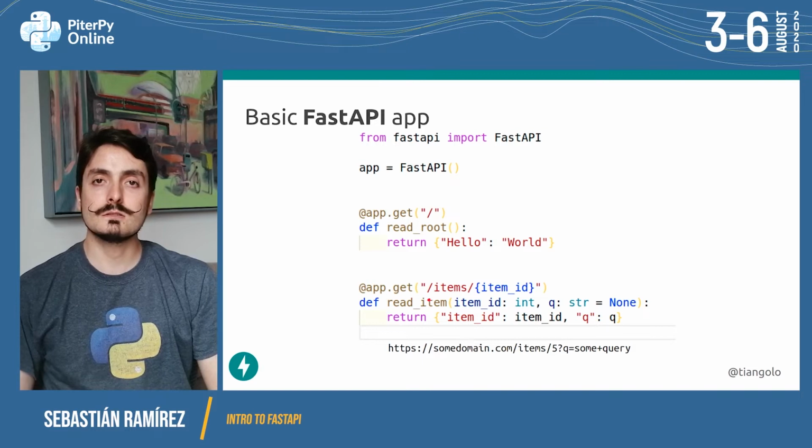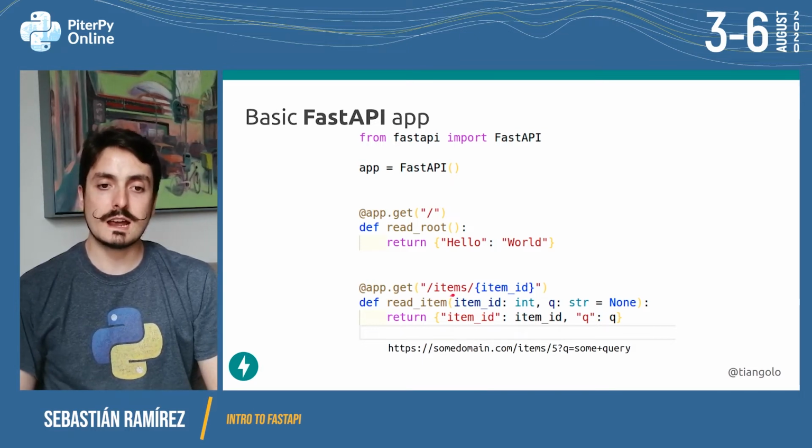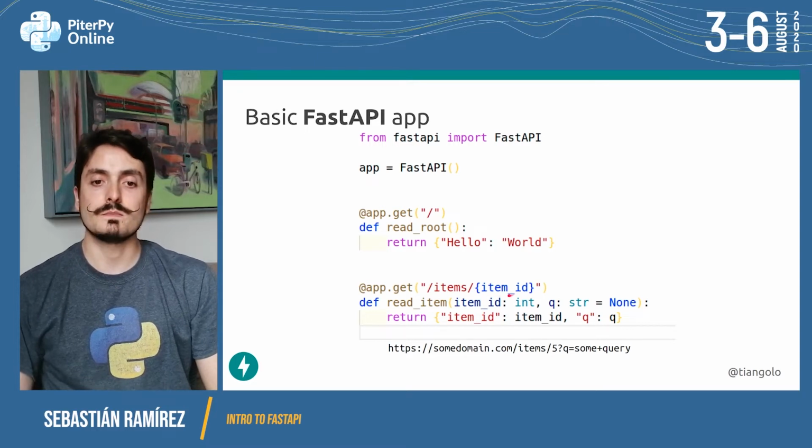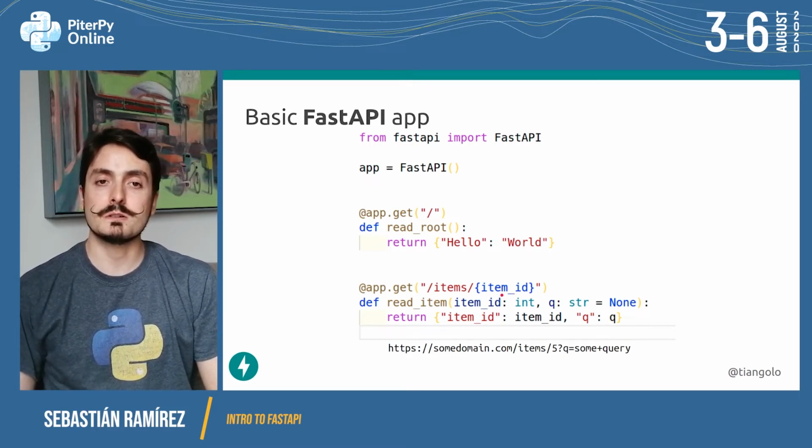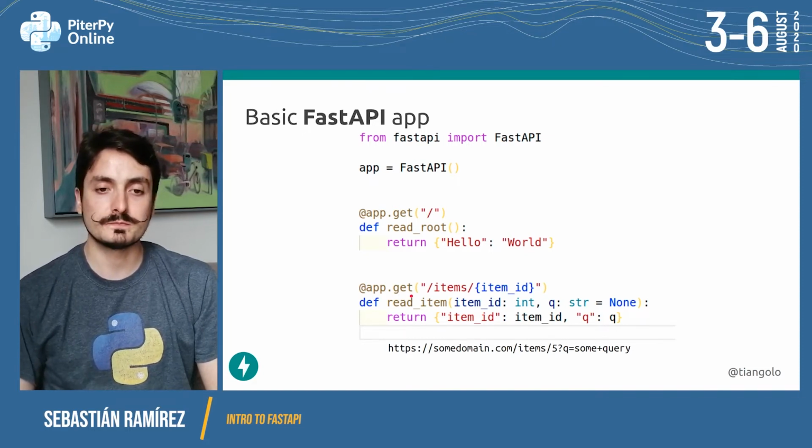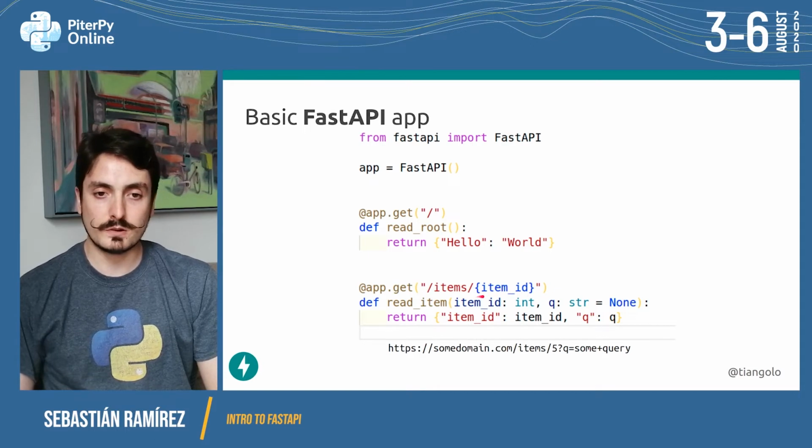This is going to handle requests that go to /items/ and then in these curly braces we have this item ID. This item ID is going to be a path parameter. And this is going to handle HTTP GET requests. So it's an HTTP GET operation. Then this item ID that we declare in the curly braces, which is the same format used for F strings, so it's easy to remember.